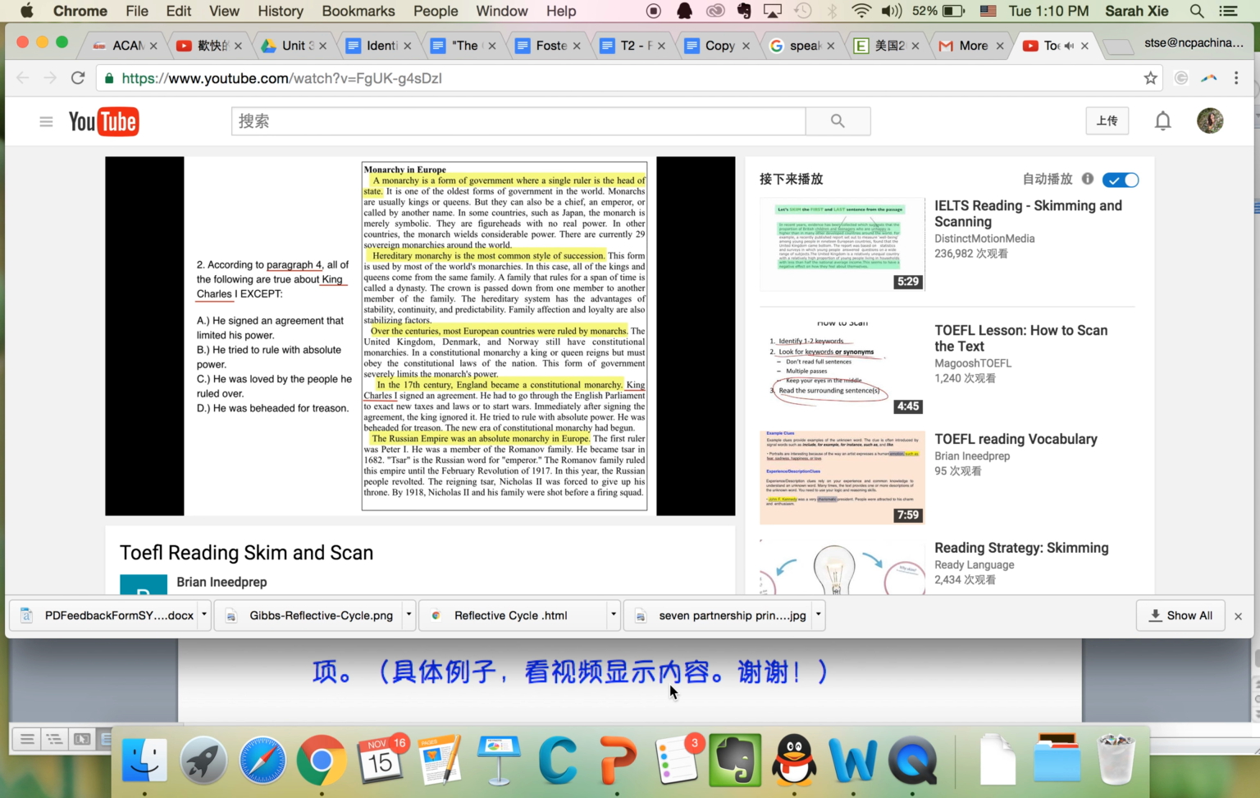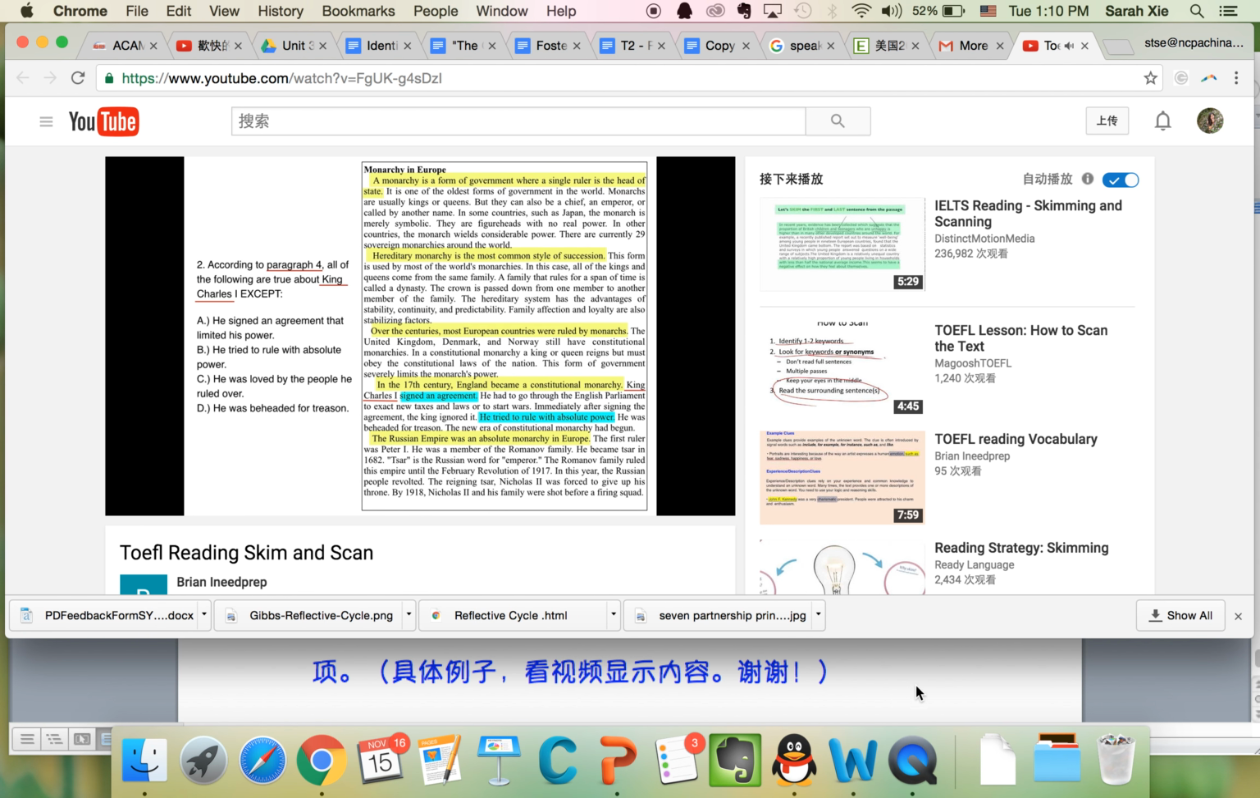A. He signed an agreement that limited his power. Yes, we can see that that is mentioned in the paragraph. He signed an agreement. B. He tried to rule with absolute power. Yes, that is also mentioned in the paragraph. He tried to rule with absolute power.